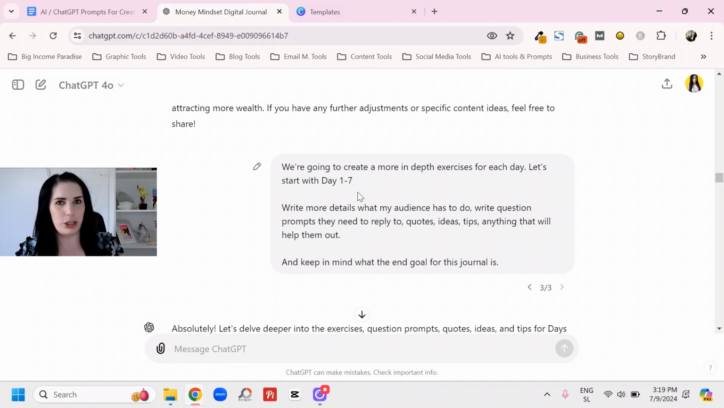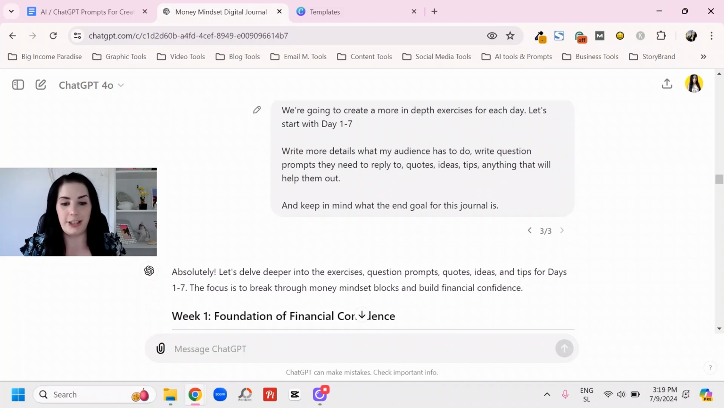So it's the same with a blog post. If you tell ChatGPT or whatever AI tool you're using, just write the whole blog post, it's not going to do the best job. If you want quality, you're going to have to go section by section. It's the same here with the digital journal.